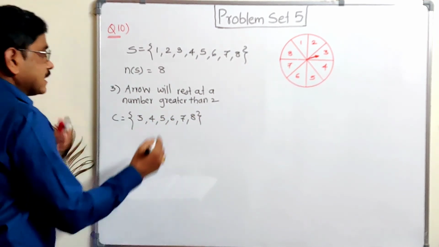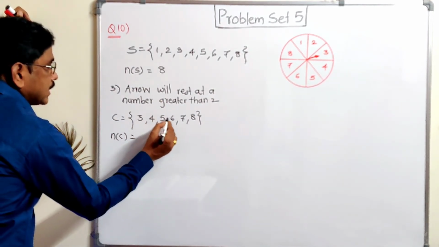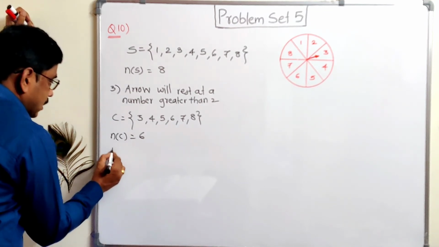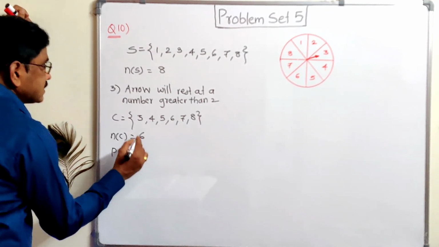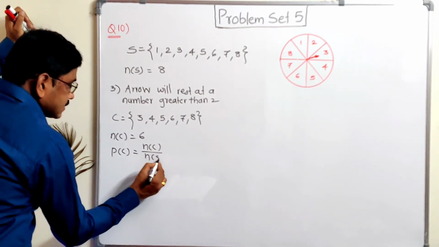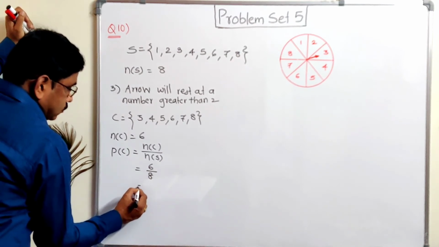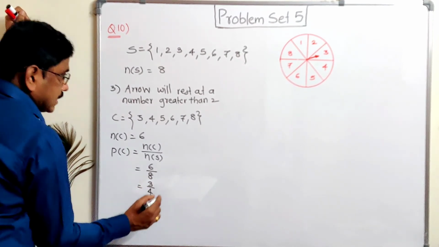So these numbers are greater than 2. So n(C) is equal to 6. Therefore probability that the number is greater than 2 is n(C) divided by n(S), which is 6 divided by 8. 2 threes are 6, 2 fours are 8, so we get 3/4.